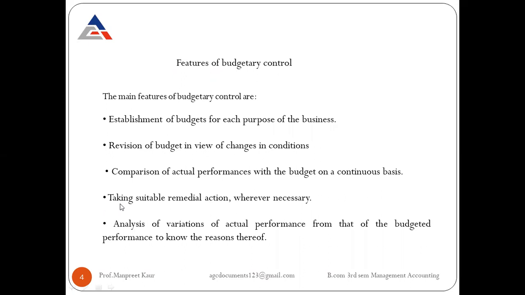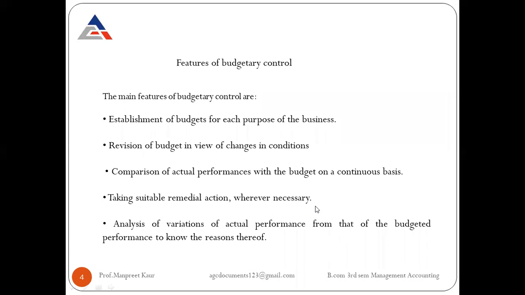The next point is taking suitable remedial actions whenever necessary. As in the third point, we compare the actual performance with the budget on a continuous basis. After analyzing the report, if there is any problem or negativity in the report, then suitable alternatives are taken by the organization for removing the excess amount of budget.